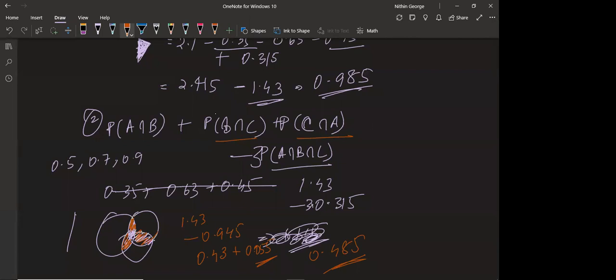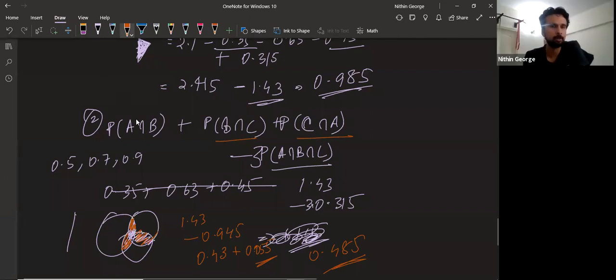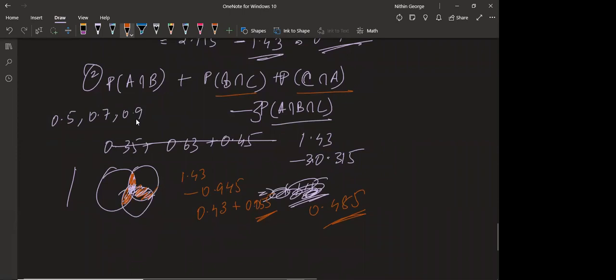Any doubts here, guys? For this question, can I do it by another method, sir? Because only 3 cases I'm supposed to take for exactly 2. Wait, what was the other method? No, sir, like just taking 0.5 into 0.7 into 0.1, for each case.